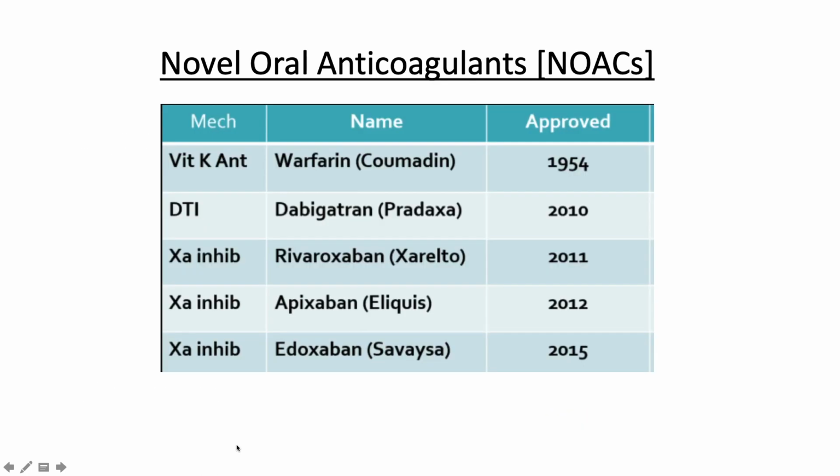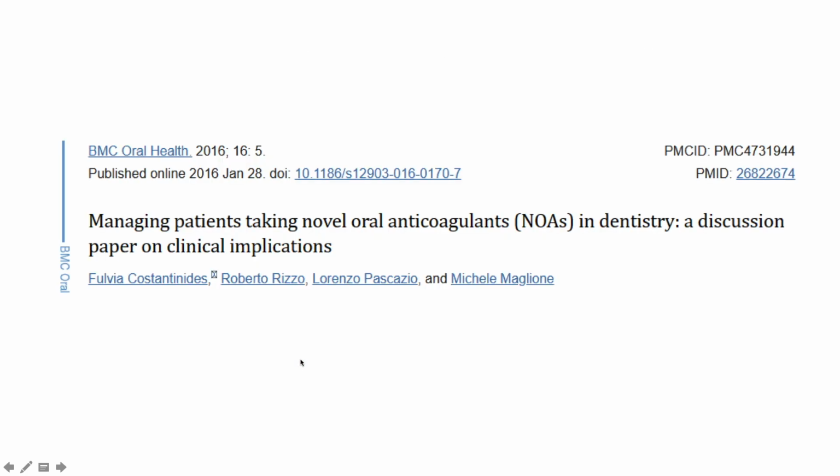So the new kids on the block, not so new anymore, the novel oral anticoagulants, right? The likes of a direct thrombin inhibitor, dabigatran, more affectionately termed Pradaxa, came to the market in 2010. And everybody's favorite is Xarelto, which is rivaroxaban. It's a 10A inhibitor. Apixaban, which is Eliquis, a 10A inhibitor, and edoxaban, Savaysa. So these drugs are attractive alternatives to warfarin in that you don't have to monitor your INR as frequently, right? But they have their own specific indications.